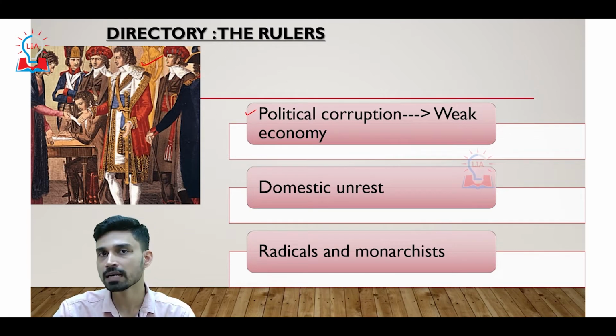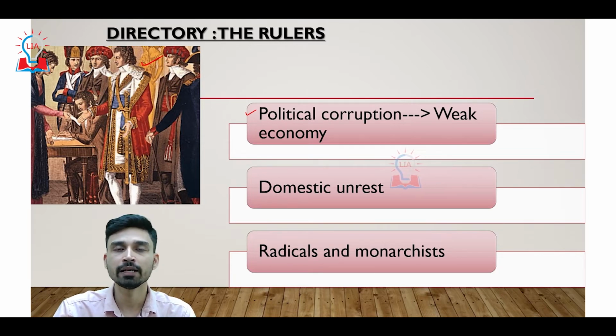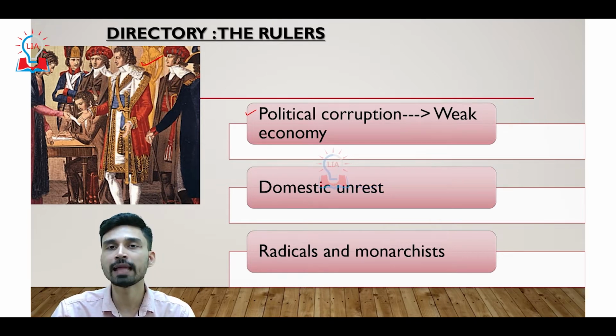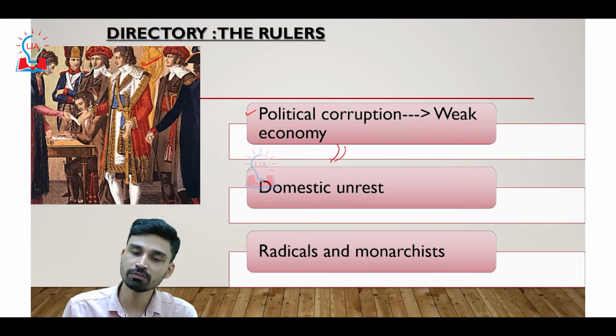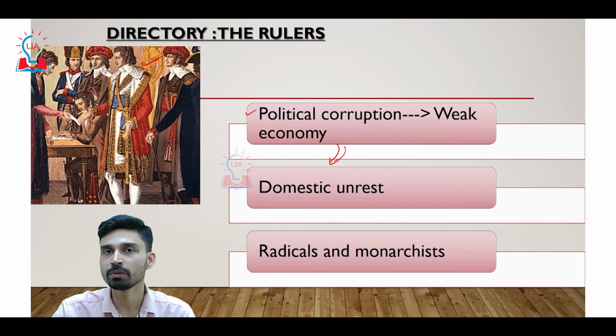And due to this large scale political corruption, the economy of France was growing weaker and weaker day by day, month by month. And due to the weakness of the economy, there were large scale riots that broke out in different parts of France, especially due to the lack of bread, which was the staple food of the French people at that time. Thus, the political corruption coupled with weak economy gave rise to domestic unrest.